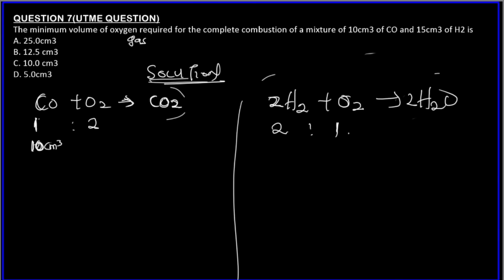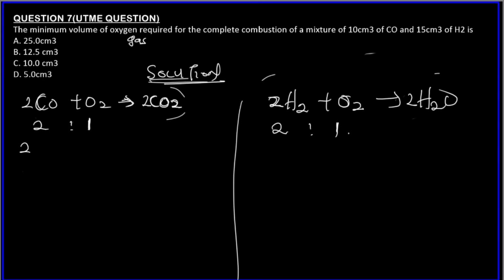So we just say 1 centimeter cube of CO reacts with 2 centimeter cube of O2, then 10 centimeter cube of CO will now react with what? Hold on, this is not correct. Sorry. Balance the equation: 2 here, 2 here. So this becomes a ratio of 2 to 1. I'm so sorry, that was a mistake. Always balance the equation.